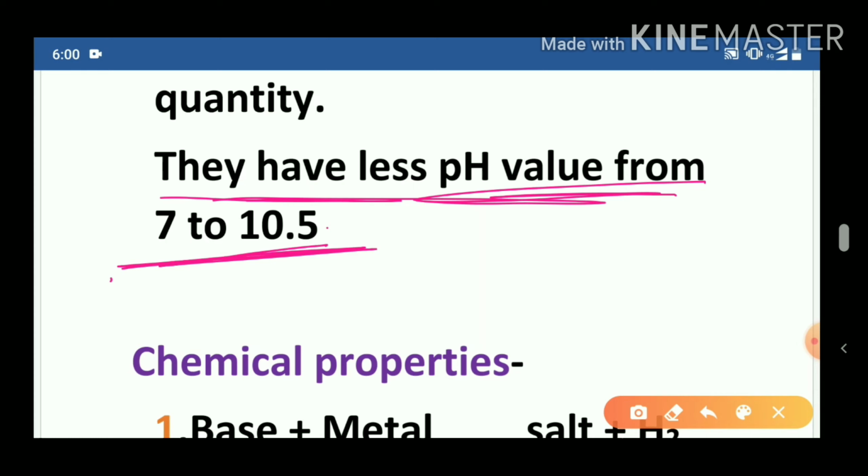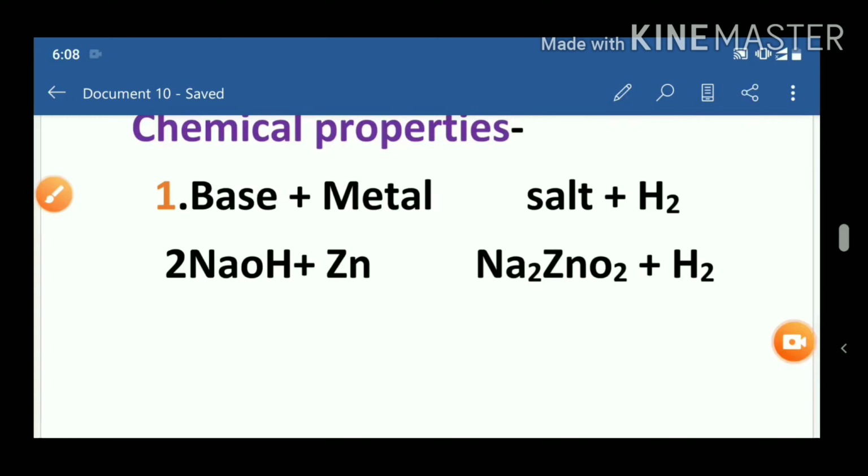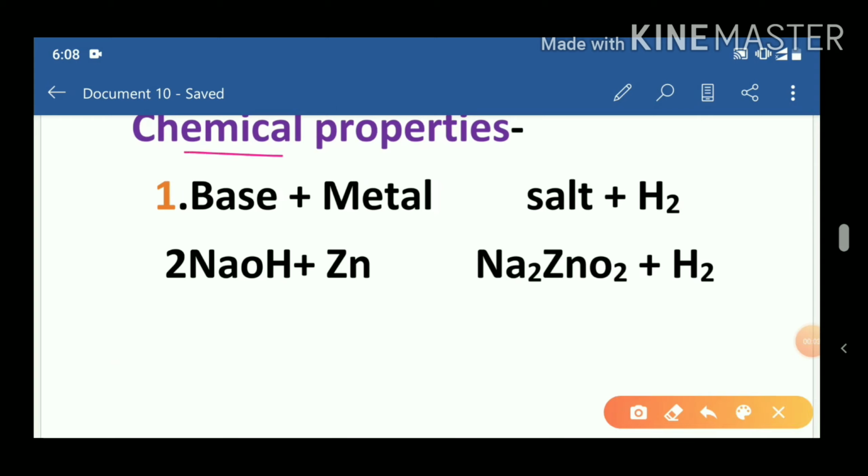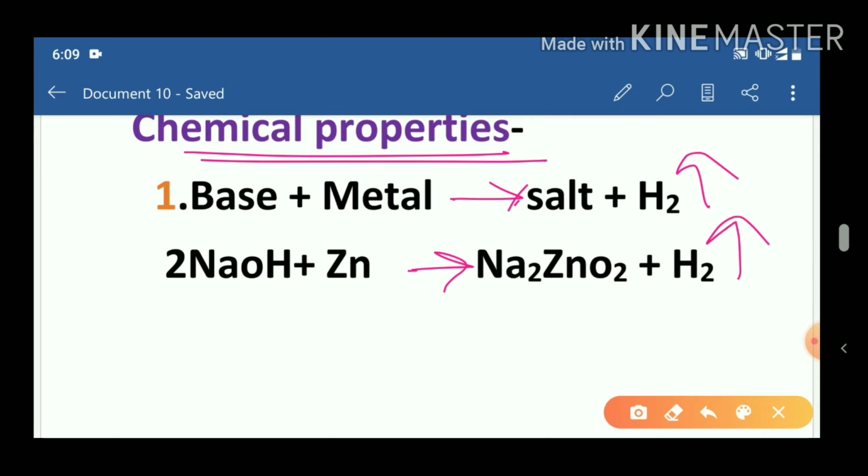There are two types of bases, strong base and weak base. Now we'll start with the chemical properties of base. The first chemical property is when base reacts with metal, it forms hydrogen gas, that means it gives hydrogen gas. Now we will see how the reaction takes place. When base reacts with metal, it forms hydrogen gas.